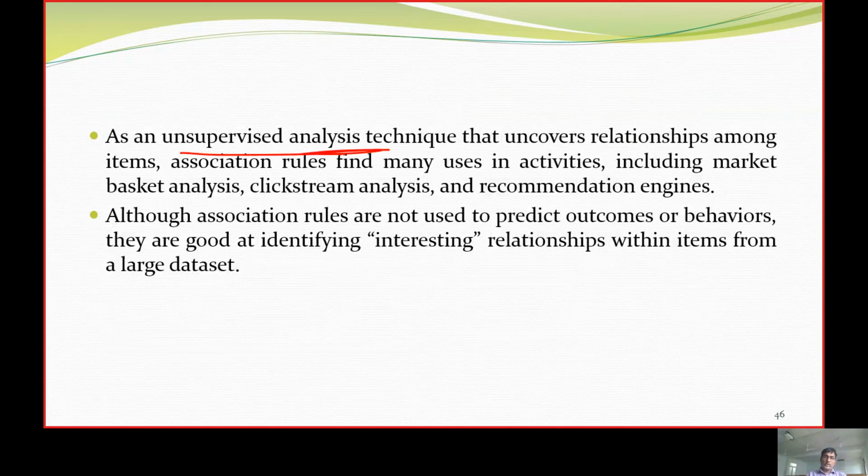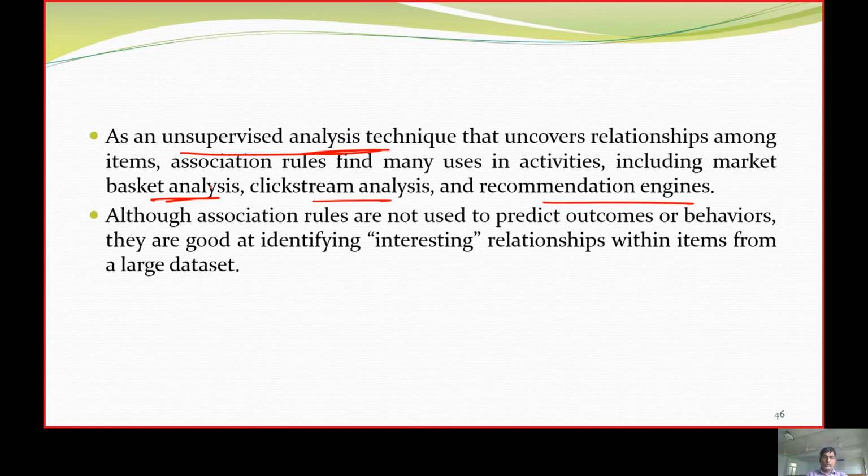And of course, we apply this analysis to market basket analysis, clickstream analysis, or recommendation engines. We had enough discussion in the previous lecture about what market basket analysis, clickstream analysis, and recommendation engines are. You can refer to it. This way, association can have its applications.